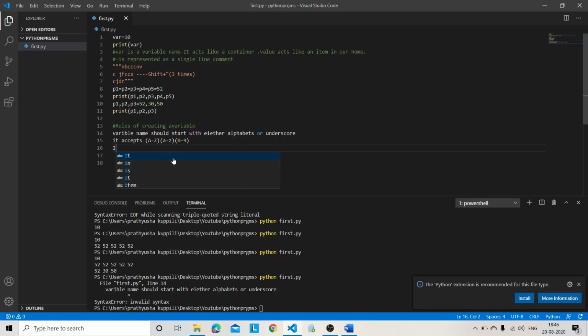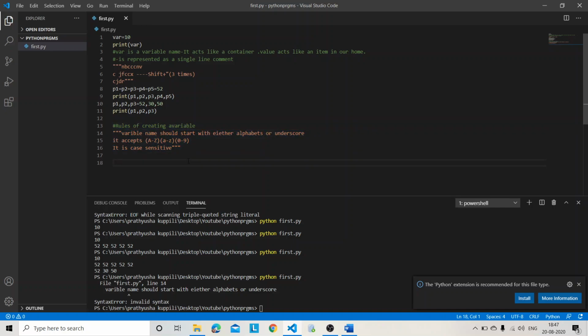And then it is case sensitive. Case sensitive means the value of a capital letter and a small letter differs based on the ASCII codes. Okay. So if I write like this, I will be getting invalid syntax. So I am keeping this total in comments. What am I going to do? Shift plus quote symbol 3 times. Then you will get it in comments.